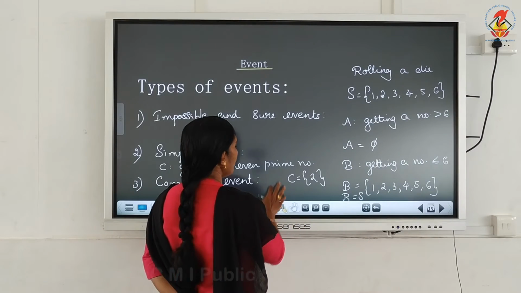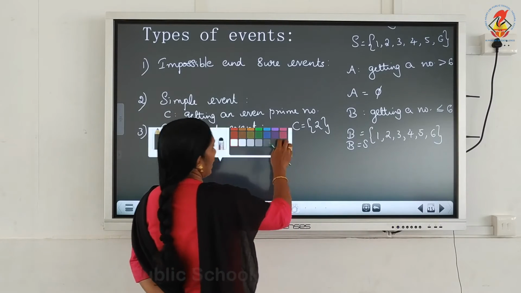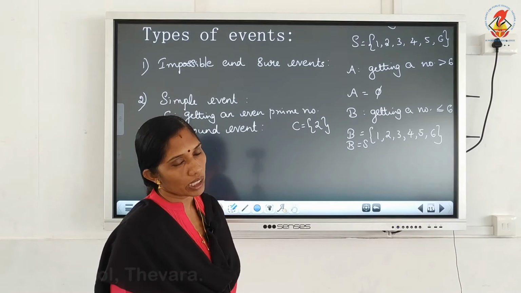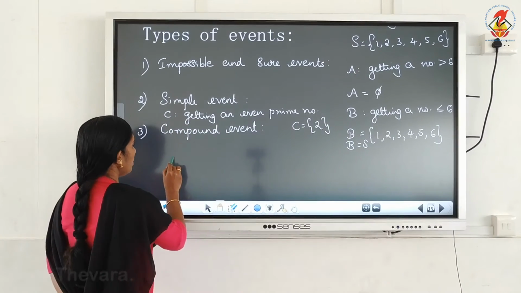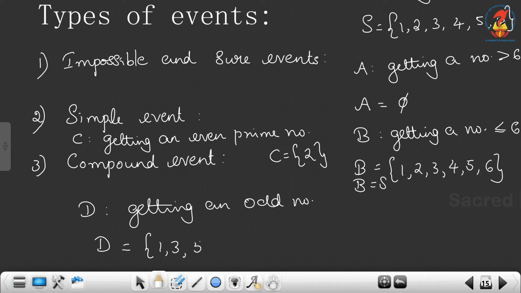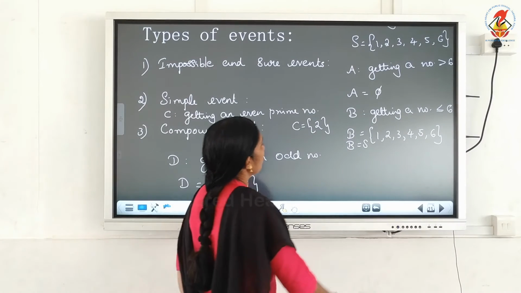Now a compound event means an event which has more than one sample point or more than one outcome. For example, let D be the event getting an odd number in the same experiment. So D is equal to {1, 3, 5}, more than one outcome, so D is known as a compound event. So these are the different types of events.